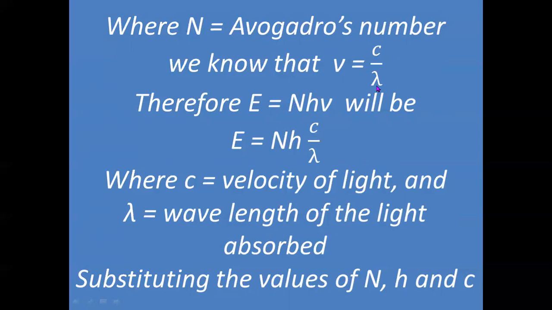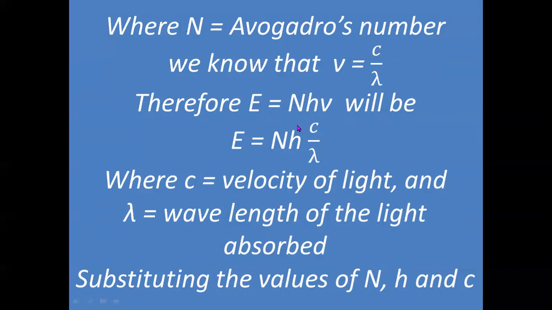If we substitute this in place of nu, we will have a new equation which is E is equal to N h c by lambda. Again, N is Avogadro number, E is energy, h is Planck's constant, c is velocity of light.